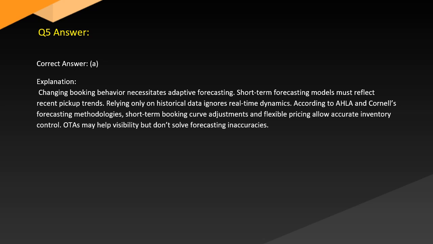According to Ahler and Cornell's forecasting methodologies, short-term booking curve adjustments and flexible pricing allow accurate inventory control. OTAs may help visibility but don't solve forecasting inaccuracies.